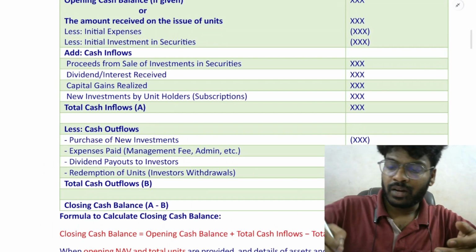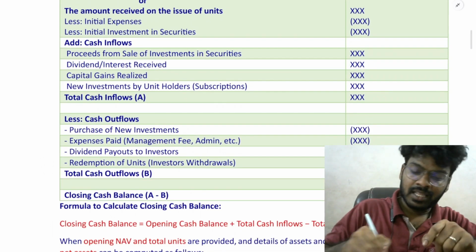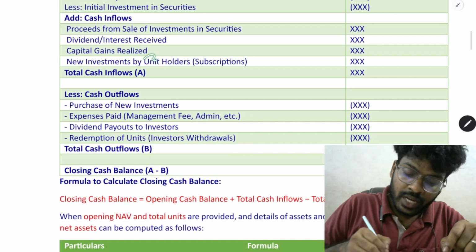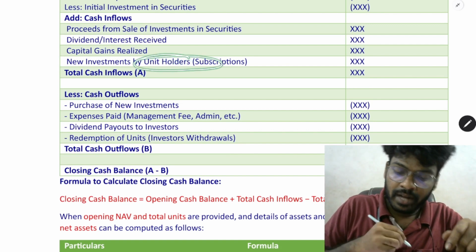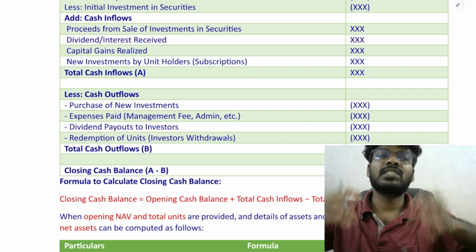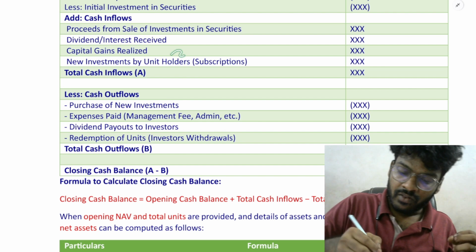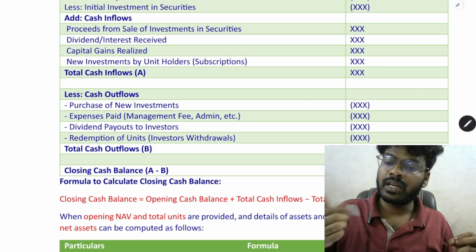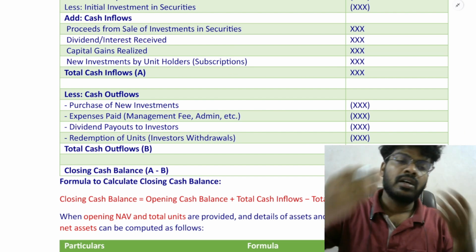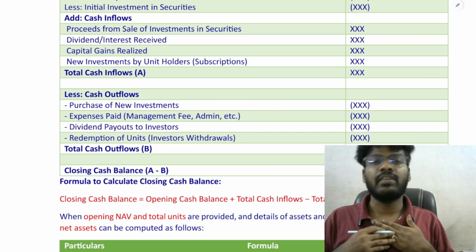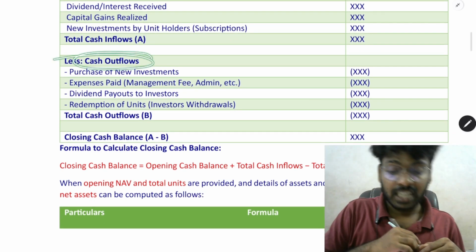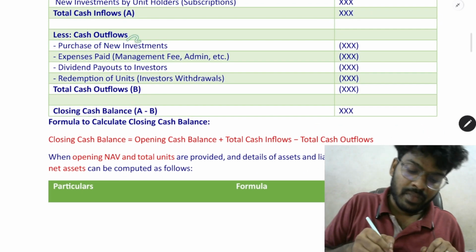Next, capital gain: any capital gain realized will be included. New investment by unit holders: if a new investor comes to the mutual fund and invests 30 lakhs or 50 lakhs, then we will allot some units to the investor, and it will be included. If the investor comes today and deposits 50 lakhs in our account, it will be an inflow for me.